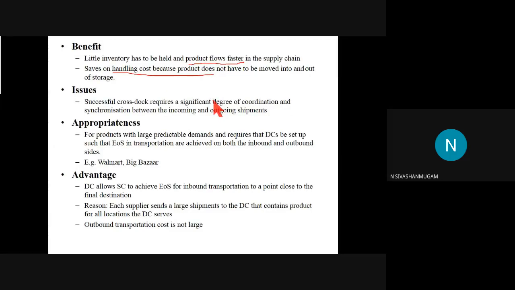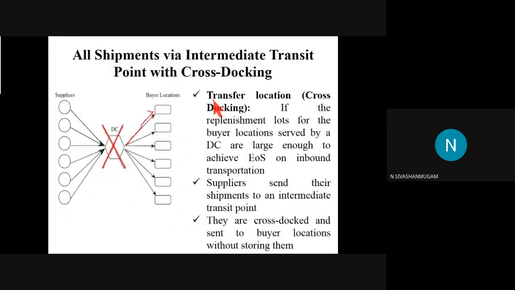If you want to keep the products in a warehouse, in intermediate storage, definitely we need to spend some money on material handling. If it is a storage or distribution center, all the goods will come from the supplier, then they need to be handled to store in the distribution center.